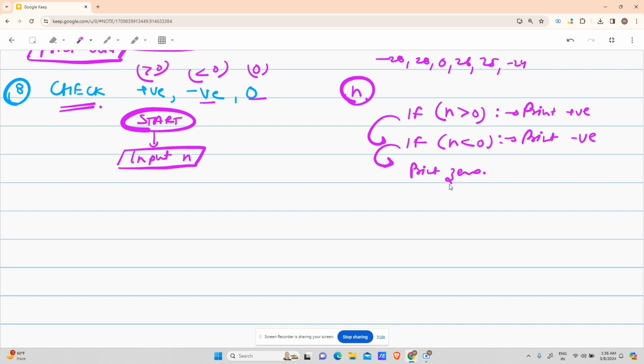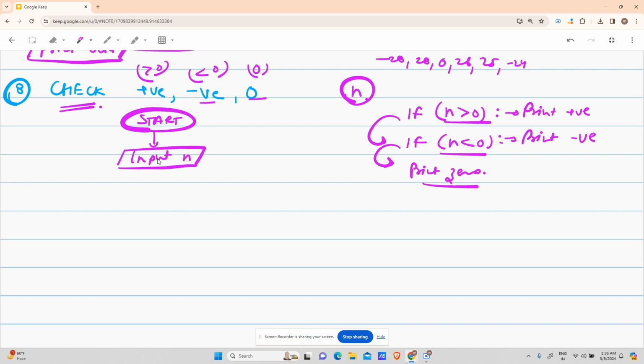See, if you are able to find any case which is not satisfied with all these three conditions, please DM me, right? Or comment in the comment section, right? So, if a number is not greater than zero, if a number is not less than zero, the only possibility is print zero. I will use this algorithm to answer my output, right?